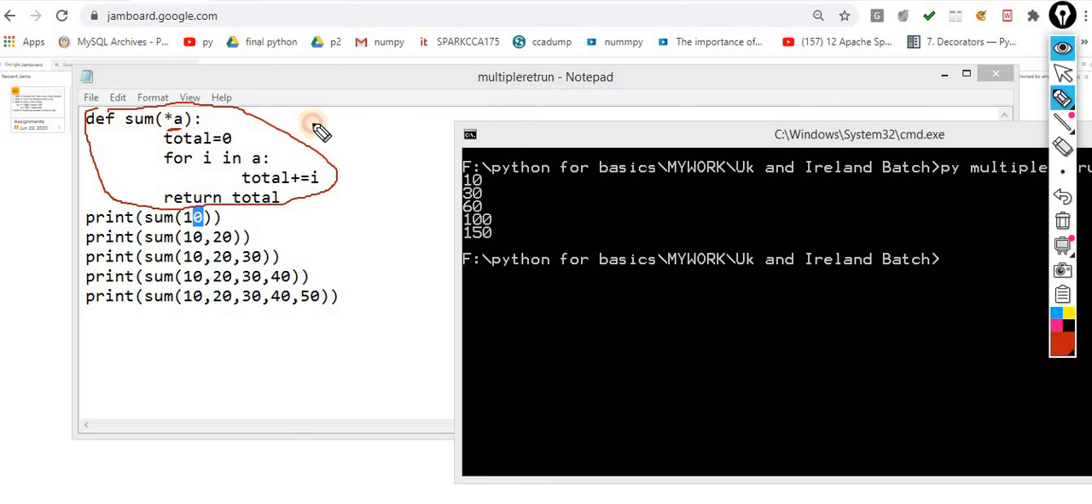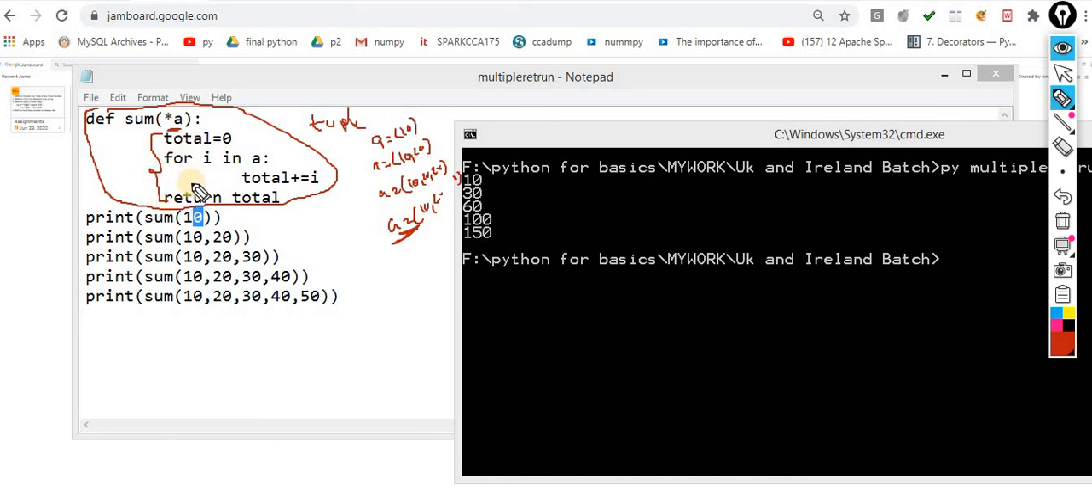This is your tuple. Whatever value I am passing over here, this a becomes the tuple. In the first case it becomes 10. In the second case it becomes 10, 20. In the third case it becomes 10, 20, 30. In the fourth case it becomes 10, 20, 30 and 40. So a becomes a tuple, and we know this logic very well.